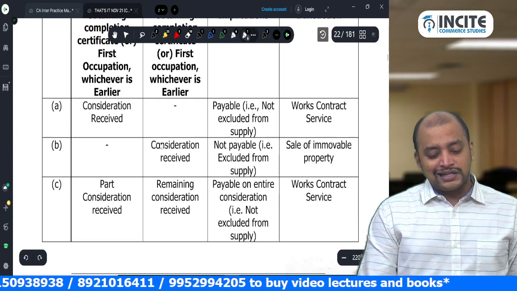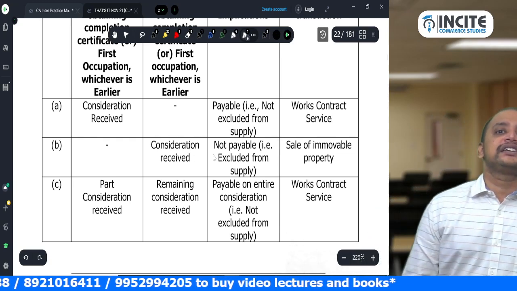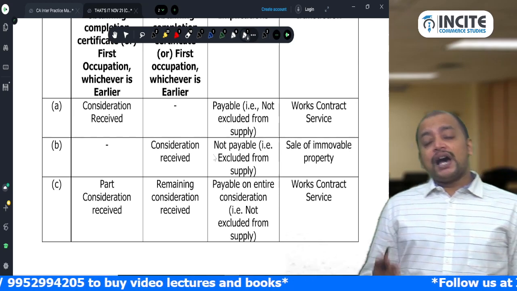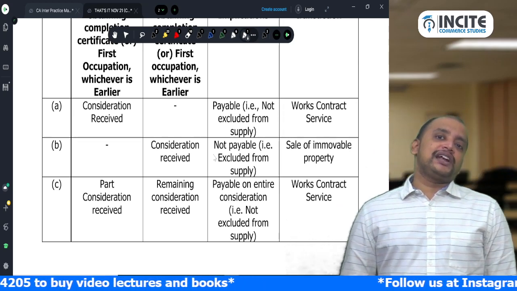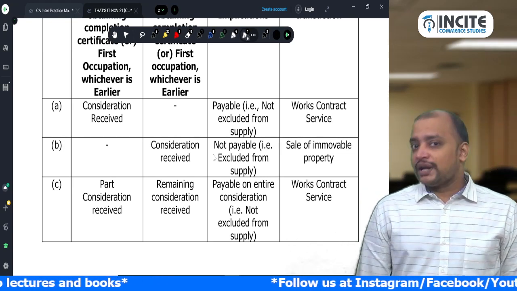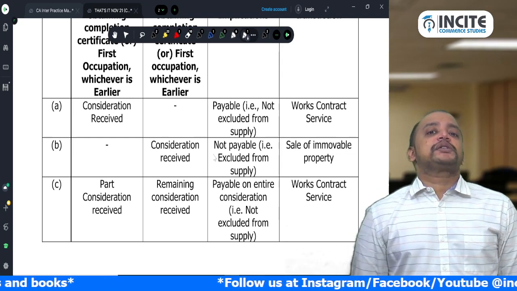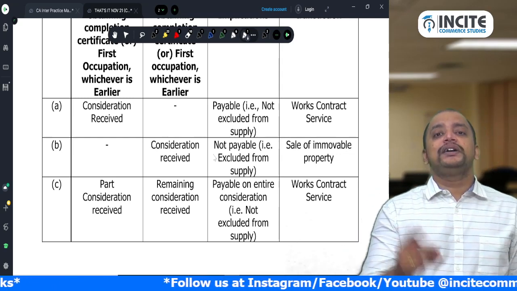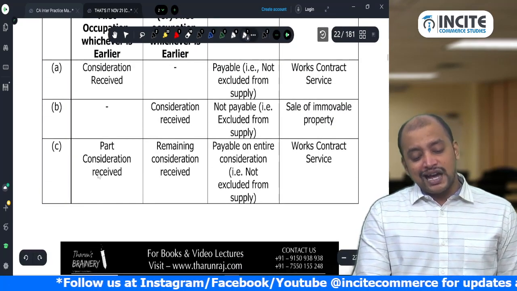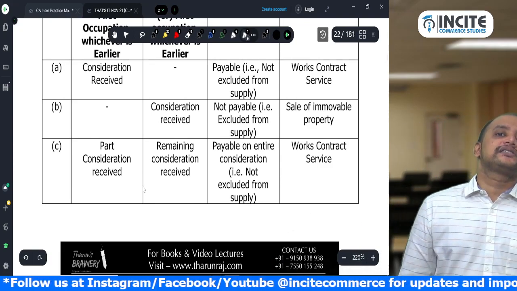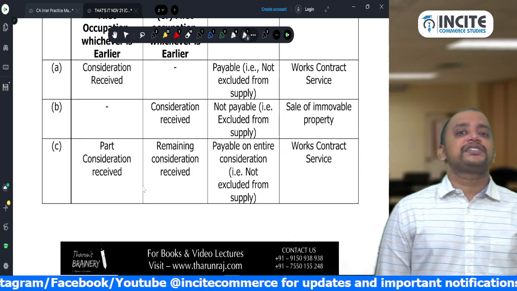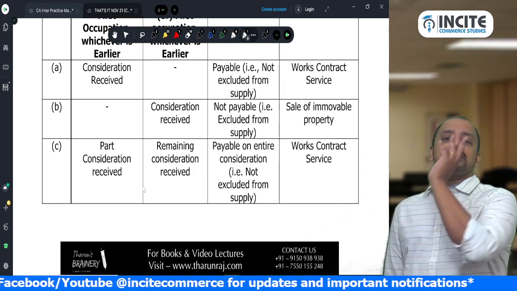And when it will be excluded from supply? When entire consideration is received after obtaining completion certificate, it is excluded from supply and it will be treated as sale of immovable property. If part of the consideration is before completion certificate and remaining part is after completion certificate, then is it excluded from supply? No, it is not excluded from supply, it is covered under supply and it will be treated as works contract service. Okay. Entire consideration is covered under supply.